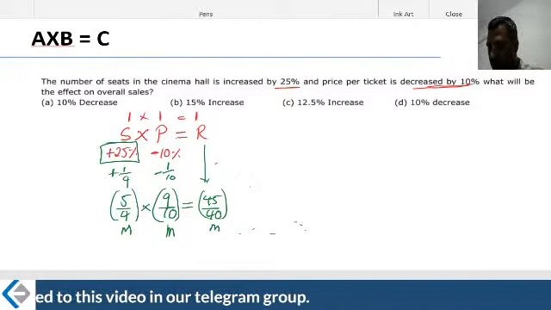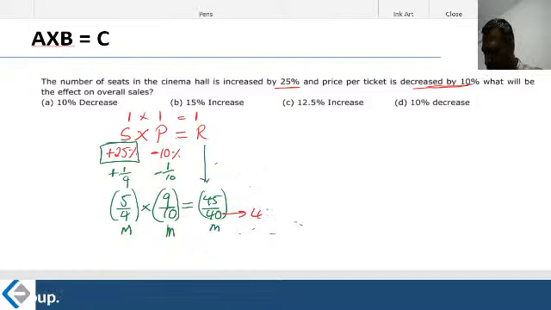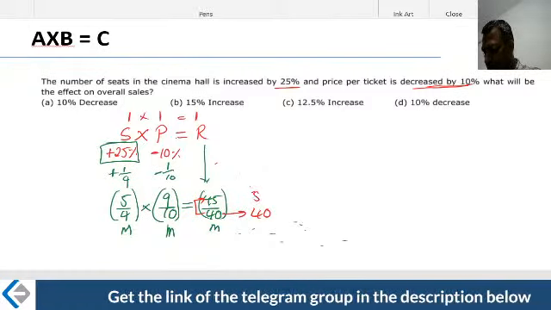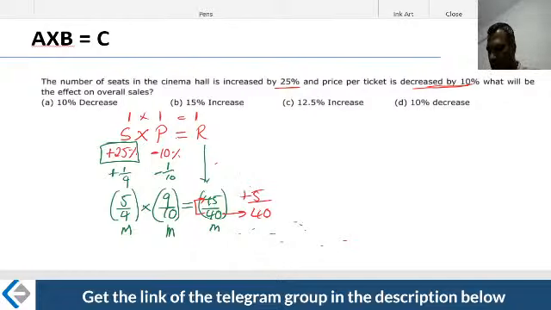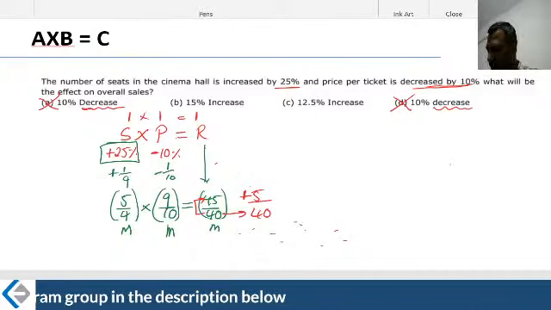So what is the question that you ask yourself? The denominator doesn't change, the numerator, how much more? That's the question that you ask. 5 more, therefore 5 more means there is an increase. Now look at the answer options, there is a decrease as well. Decrease does not come into the picture, because there is a plus sign. Plus sign means there is an increase. What is the increase?